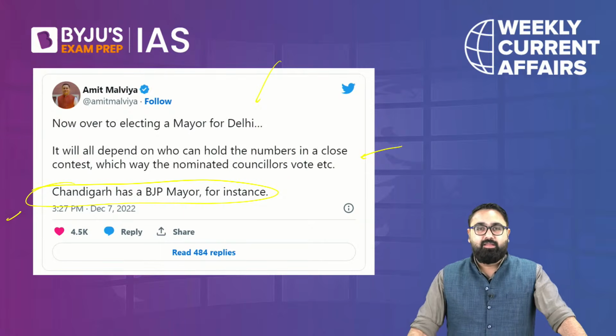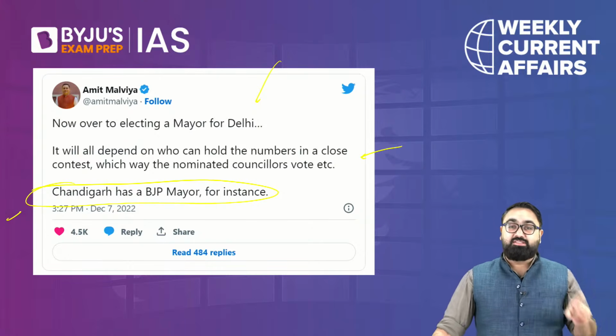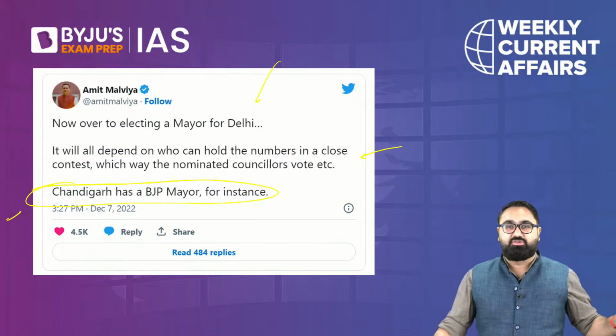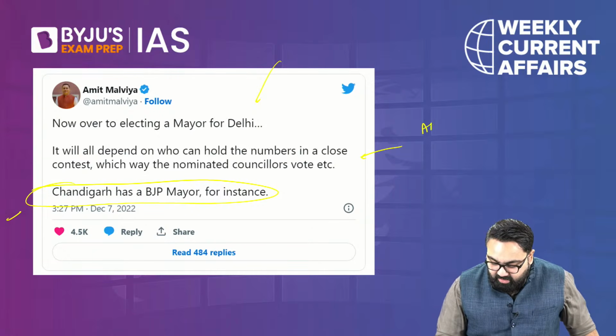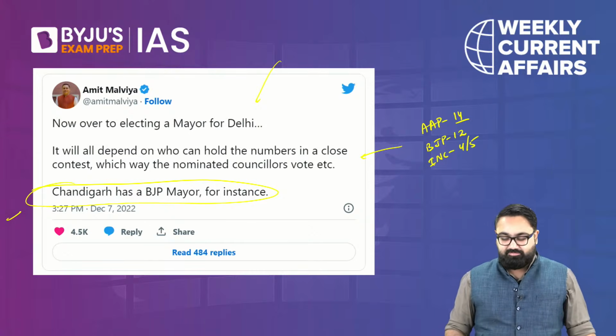Why? A few months back, there were municipal elections in Chandigarh. The result was similar to this. Aam Aadmi Party got the most councillors. Aam Aadmi Party got 14 seats. The BJP got 12 seats. And then there was Congress. If I remember correctly, they got 4 or 5 seats, and there were one or two other seats.